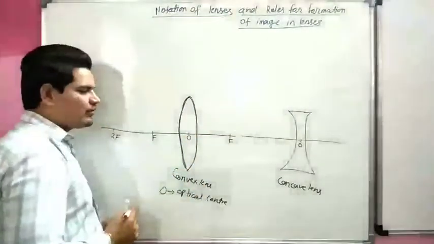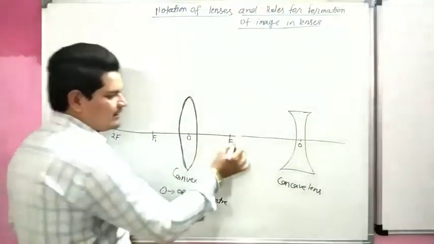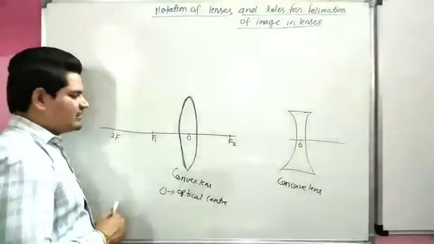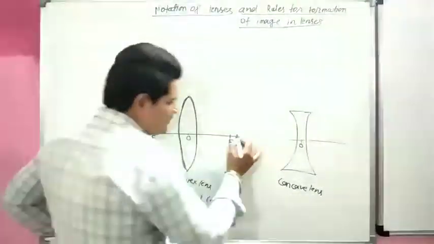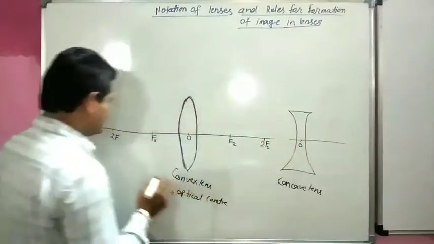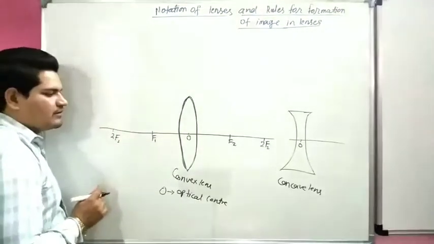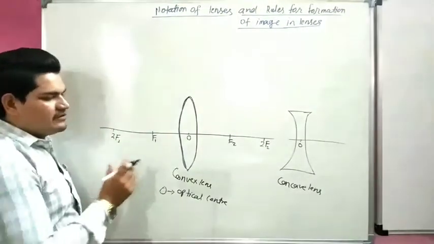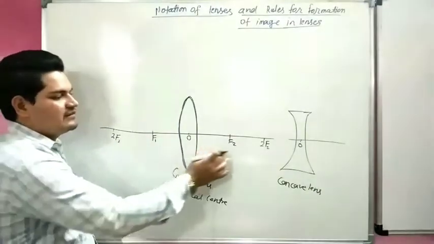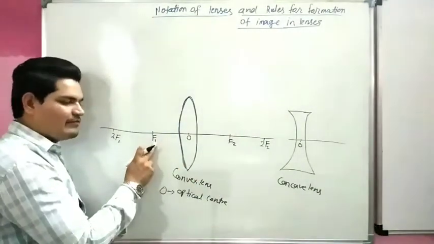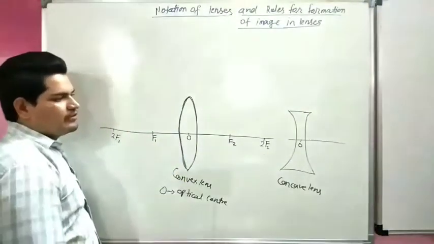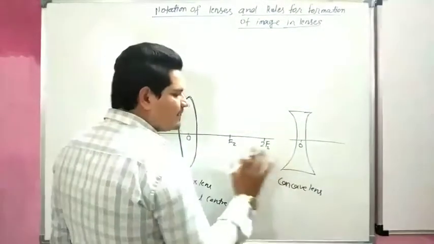So it is called f1, f2, and double of the focus is called 2f. So it is 2f2, and this is 2f1. Now this is the notation of the lens. This is optical center O, this is f1, this is f2, this is 2f1, this is 2f2. Same for concave lens.